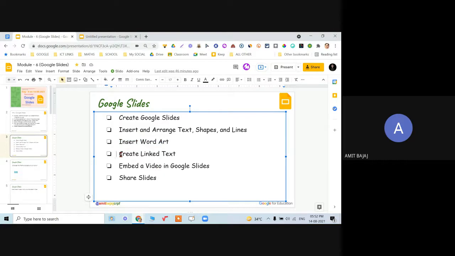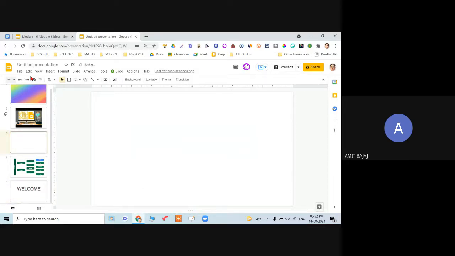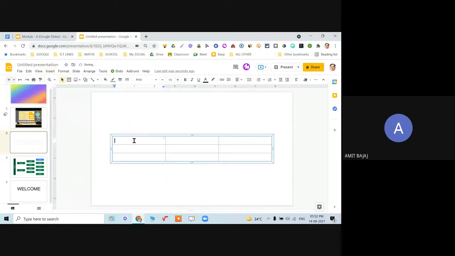Next important is creating the linked text. Now, how can this be done? Creation of the linked text. Say I have one table, and say here is some date and topic and resources, right?